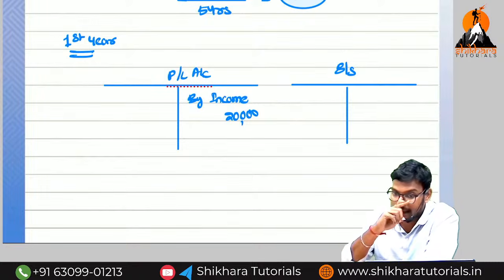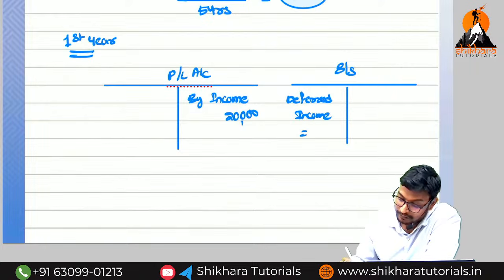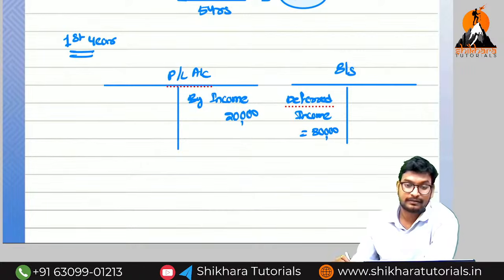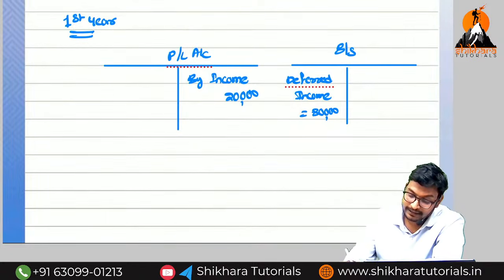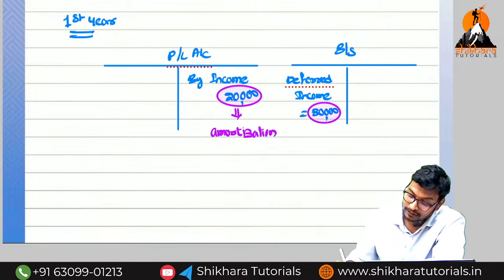That is called a capital receipt, like that. So on the liability side, deferred income is equal to the remaining amount, 80,000. This is the first year scenario. Here this 20,000 is called amortization. Now this 80,000 is called unamortized.